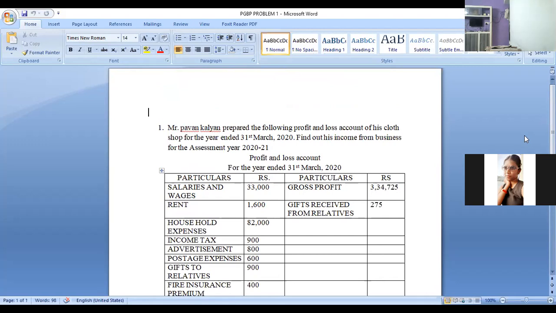To compute income from business, what do you have to take first, step one? Anyone? What is step one?